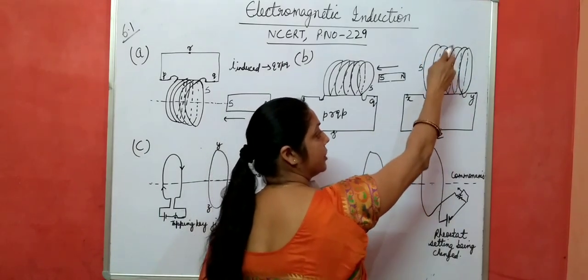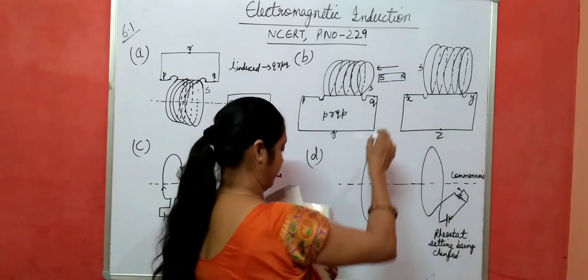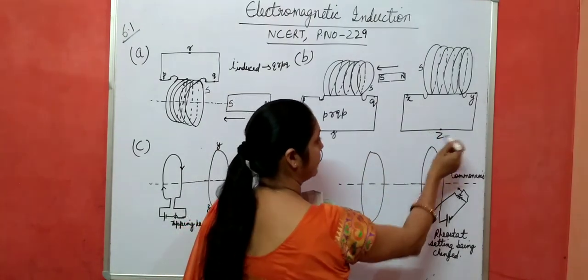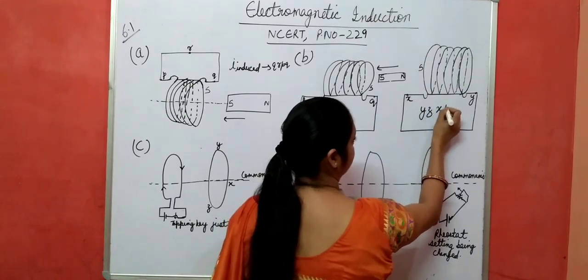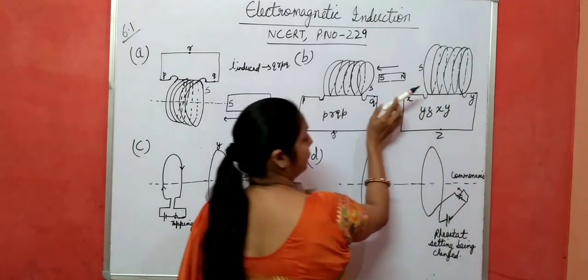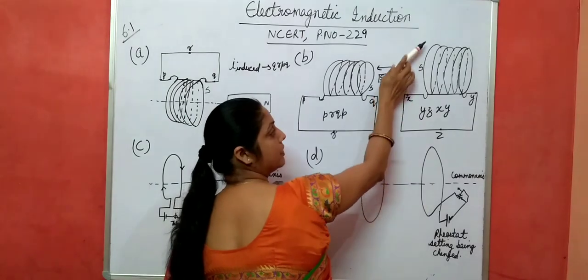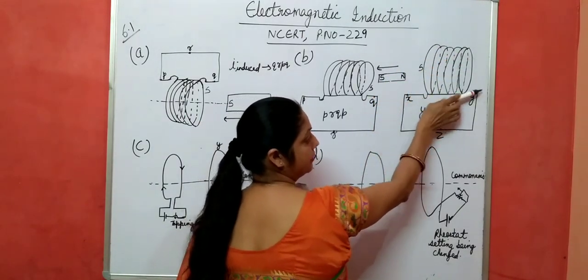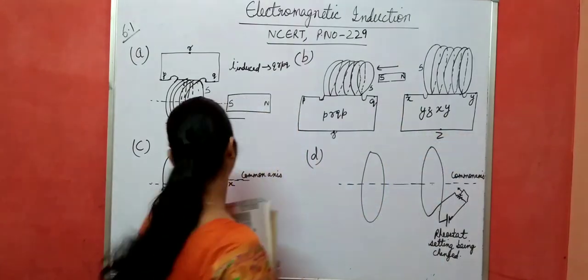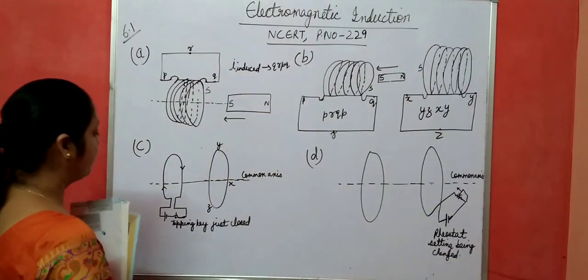A clockwise direction means this direction. Okay, Y, Z, X. From this side, south pole means clockwise, clockwise, clockwise, and then it reaches this one. Okay. This is a 3-dimension figure, beta.